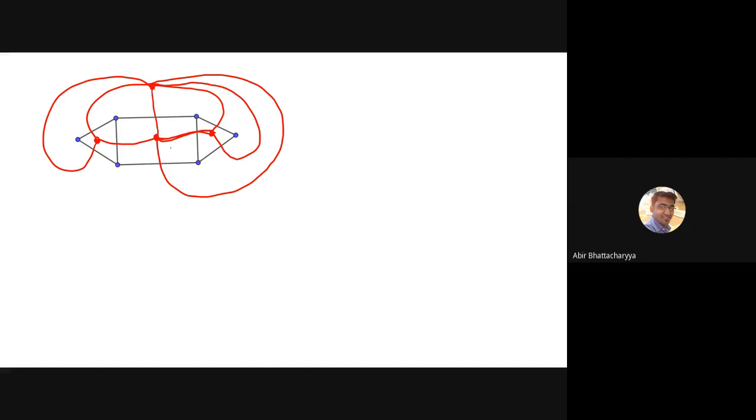So how many faces are there? One, two, three, four, five, five, right? Six with the outside. So six vertices are there and six faces. So everything is correct. So this is going to be your dual.